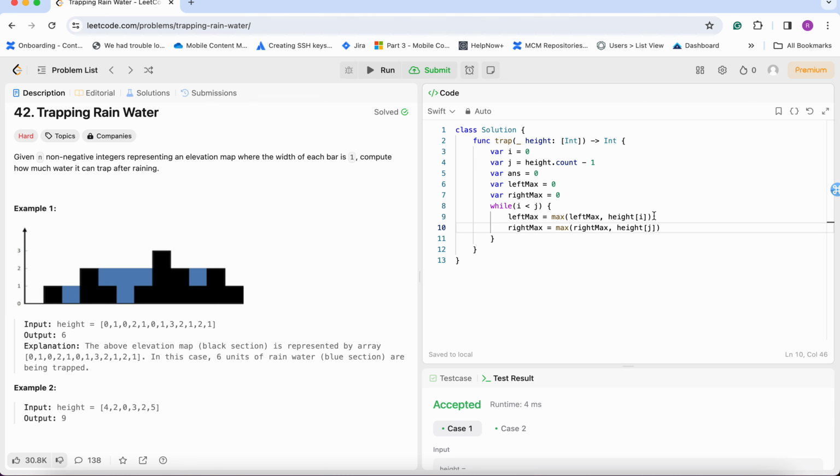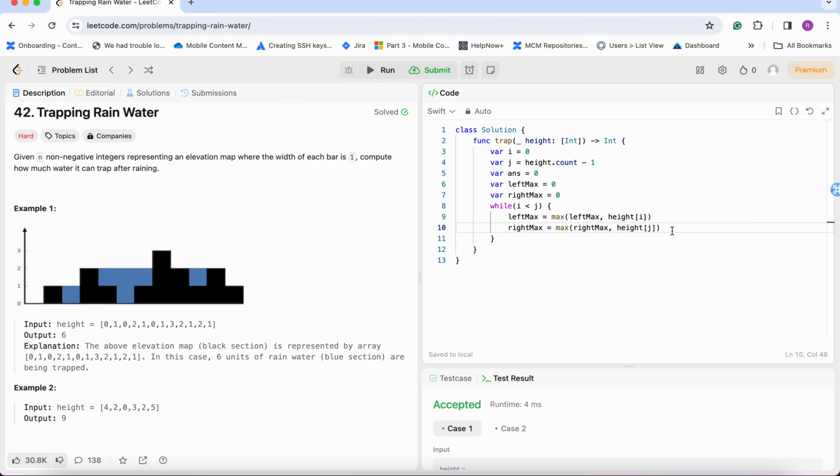I will keep track of the maximum as we traverse from this side to this side, and j will traverse from this side to this side. So i is used to calculate the left max at any given index, and j is used to calculate the right max from any given index. Okay.